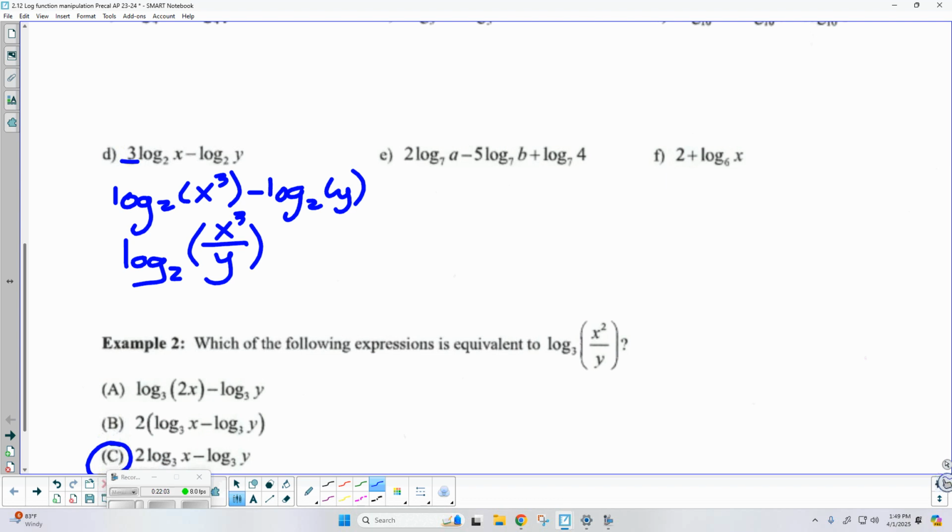So you're probably thinking to yourself, wow, this is super easy. I want to show off my skills to the class. Who would like to come up and show me E? So we need to condense 2 log base 7 of A minus 5 log base 7 of B plus log base 7 of 4.